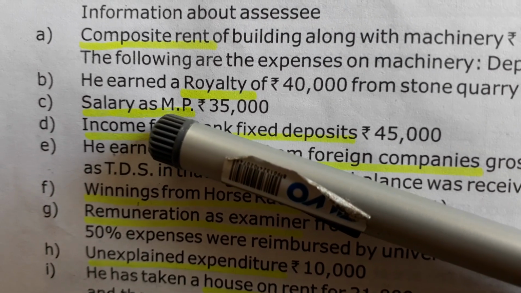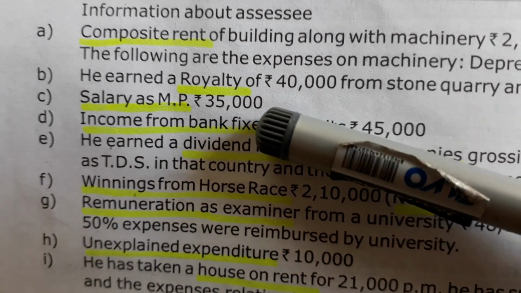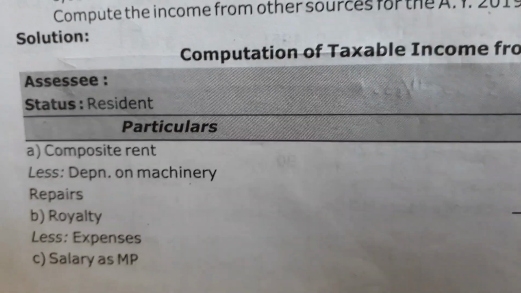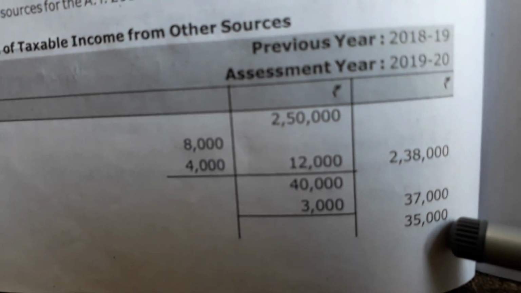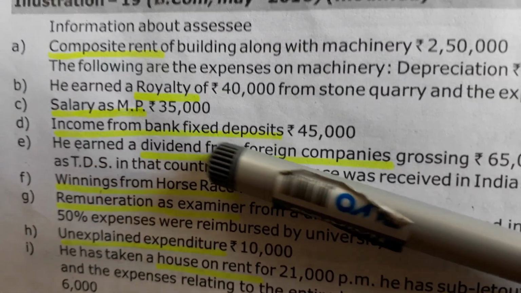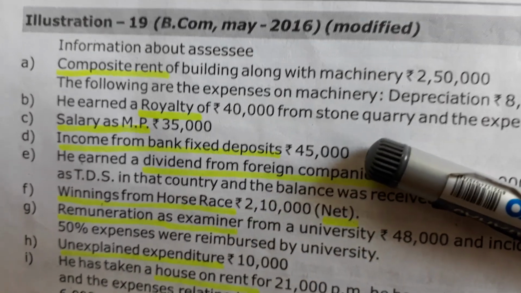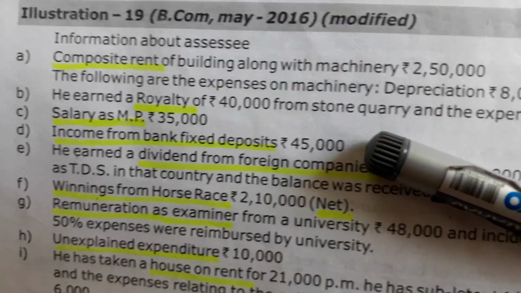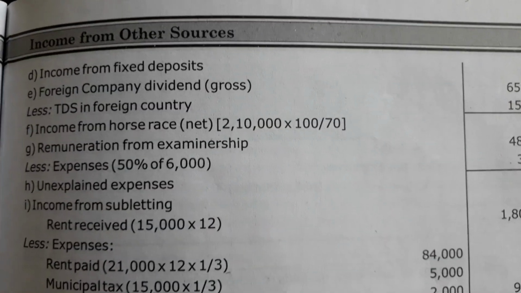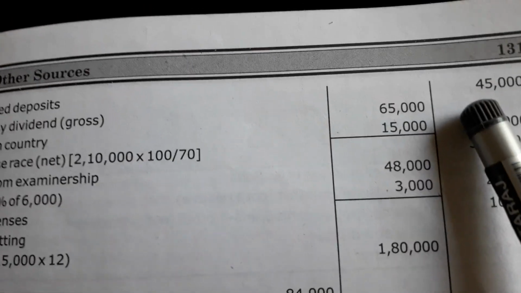Third one, salary as MP, rupees 35,000. This is also taxable under the income from other sources only. 35,000. Next, income from bank fixed deposits, rupees 45,000. This is also fully taxable. Bank fixed deposits are fully taxable. Income from fixed deposits, rupees 45,000, fully taxable.